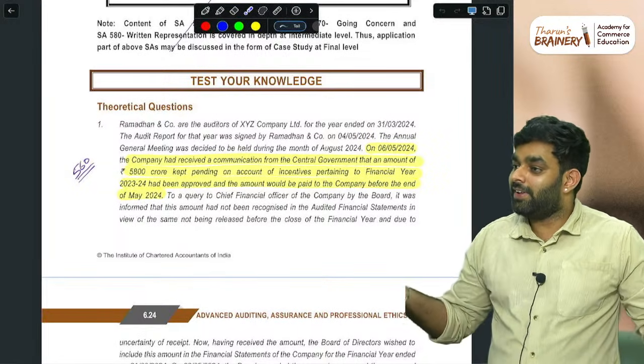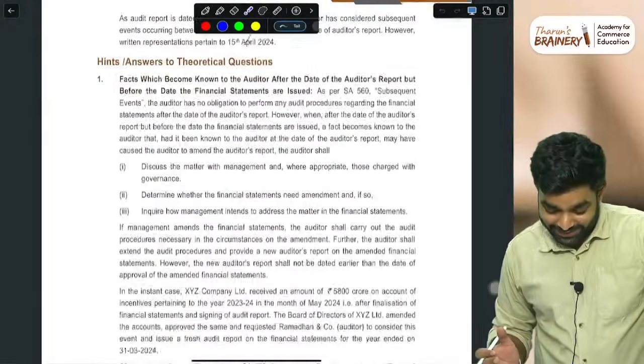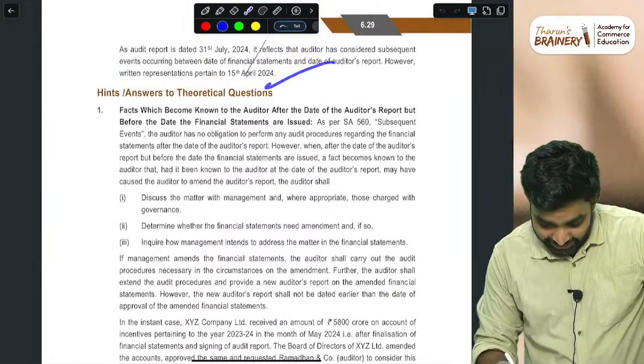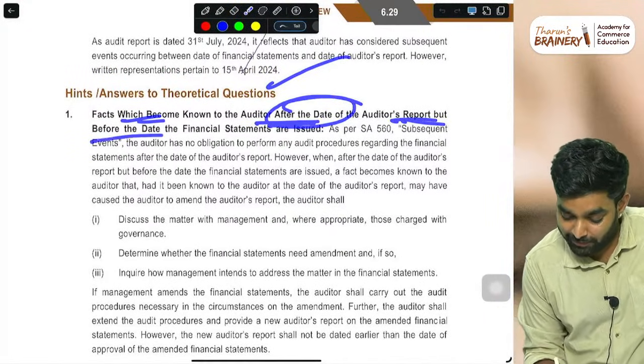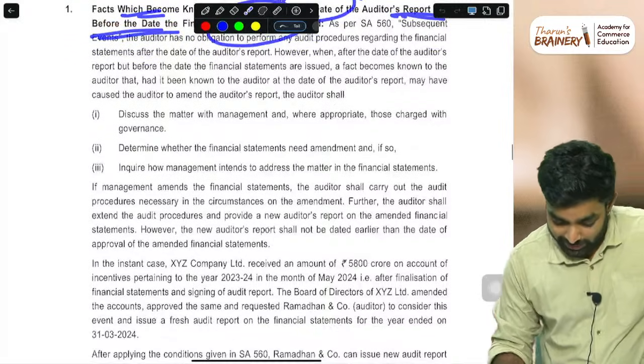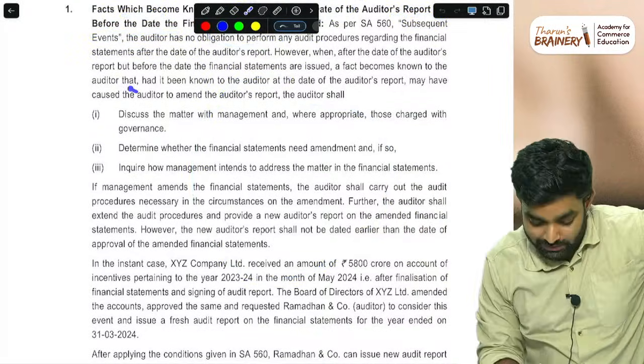Issue. Simple. Direct answer. That is like a complication. Just see the theoretical answer: a fact which became known to the auditor after the date of the audit report, but before the date the financial statements are issued. This is the full chart I saw, directly copy-pasted. This is the procedure the auditor needs to do.